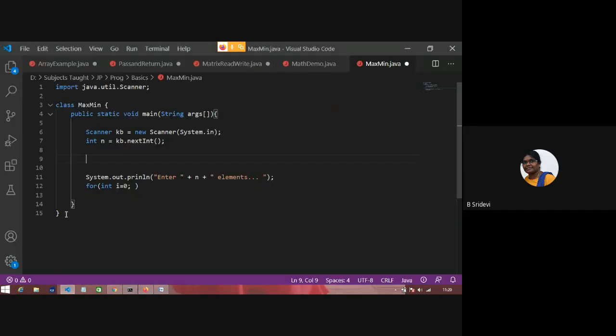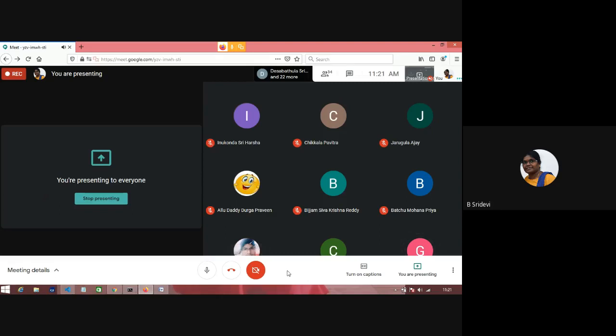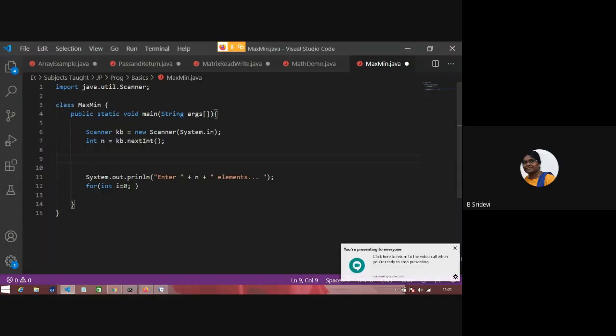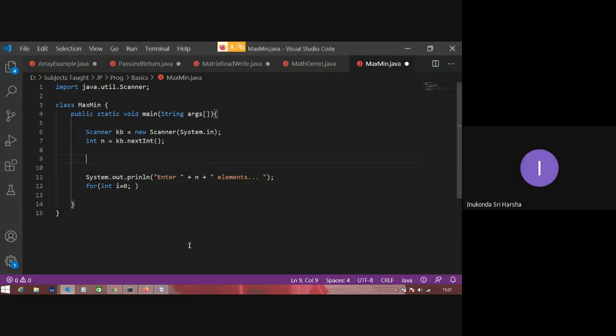Akshaya. Akshaya. Yes, ma'am. I want to create an integer array of size n. Please tell me how to create. Can you tell? No, ma'am. You can't? Okay. Sriharsha. Yes, ma'am. Can you tell how to create an array of size n?